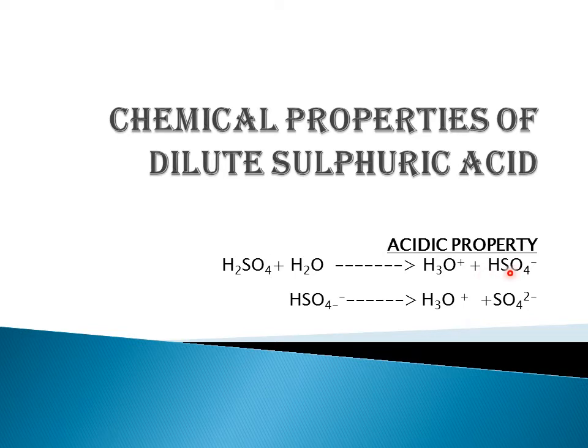This HSO4 minus again ionizes and forms hydronium ion H3O plus and SO4 2 minus, that is sulfate ion. So in total, sulfuric acid ionizes and forms hydronium ions and sulfate ions. Thus we can say that it is a dibasic acid.